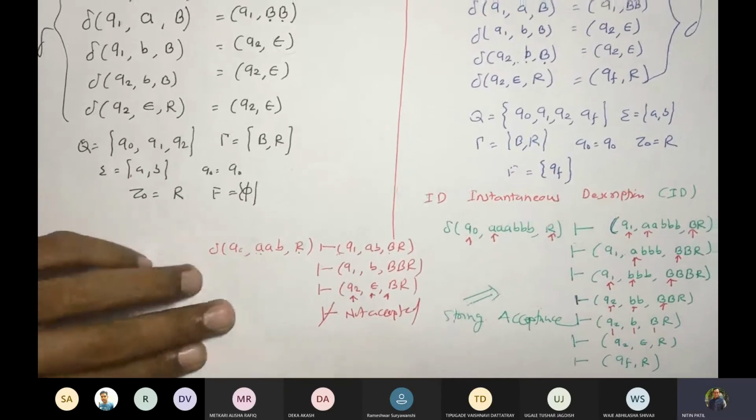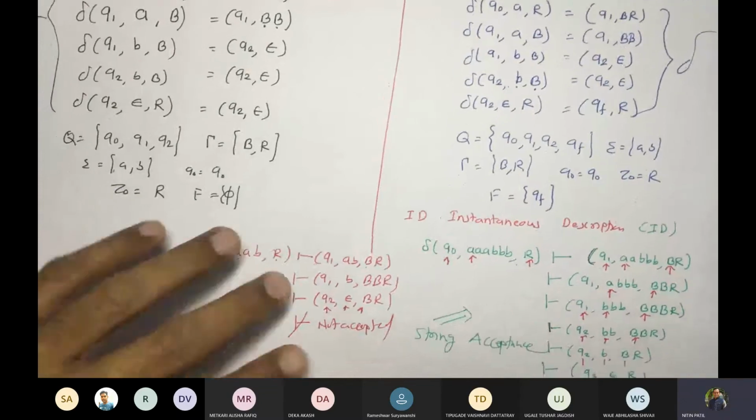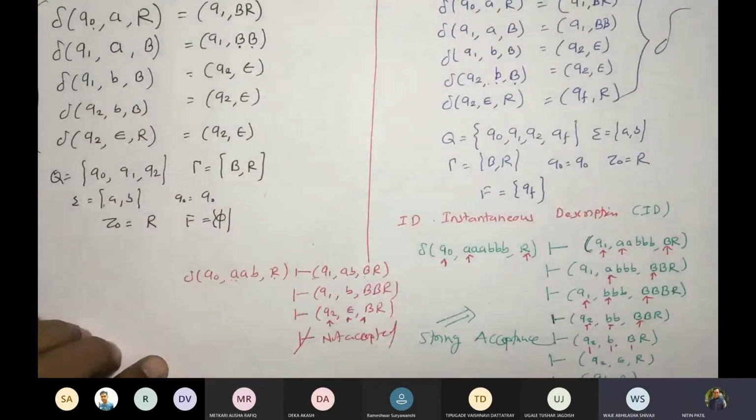Is that okay? Yes. Understood how we will write this acceptance? Yes, sir. I am adding this string acceptance there in the group.